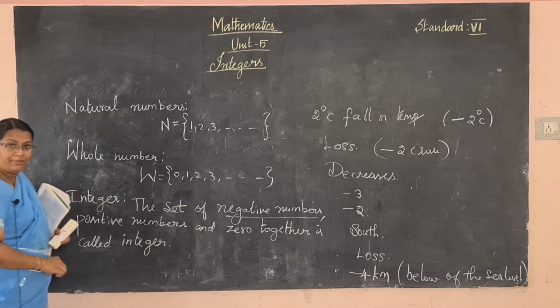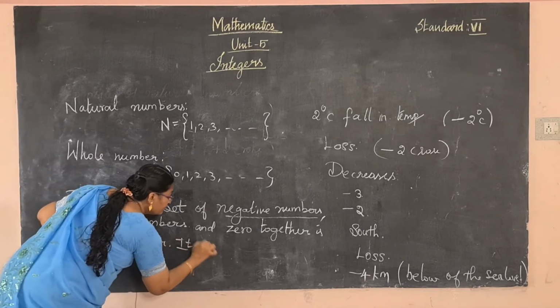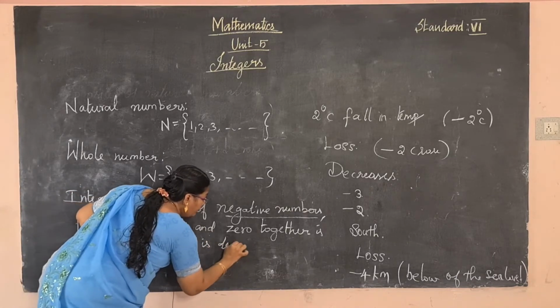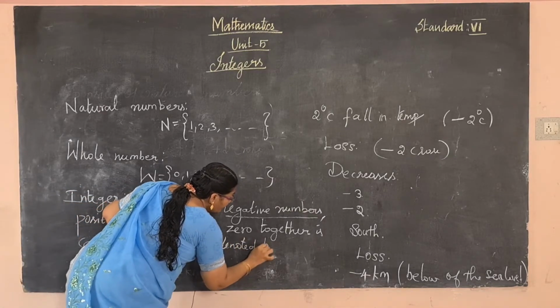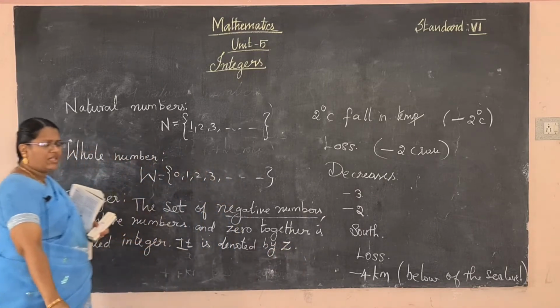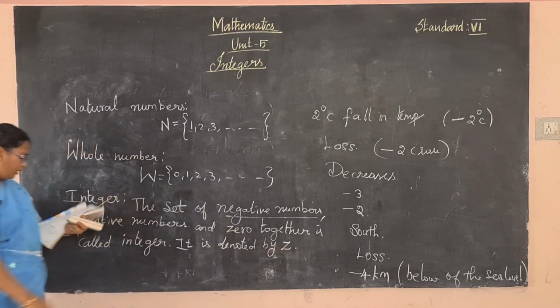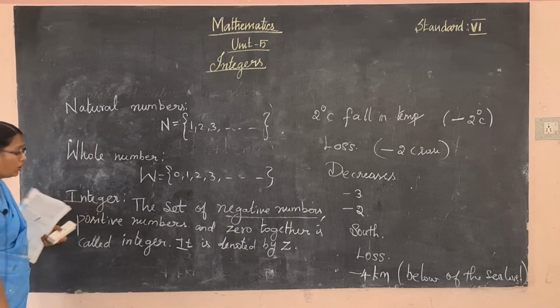It is denoted by Z or I. Mostly we use this Z only. Okay, in your book it is given as I also.